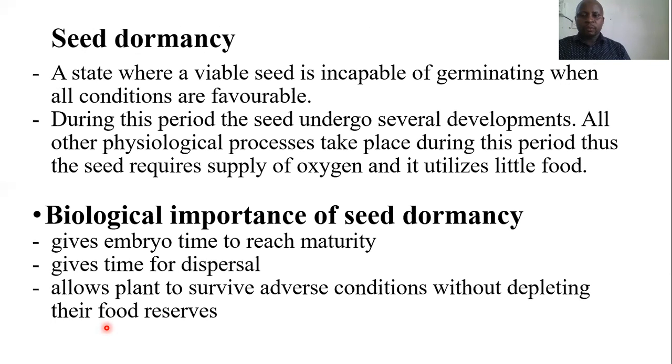To summarize, one, it gives time for the embryo to mature. Number two, it gives time for dispersal. And number three, it allows plants to survive some adverse environmental conditions. Okay, good.